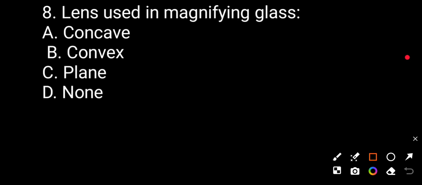Question number 8. The lens used in a magnifying glass is: option A concave, option B convex, option C plane, option D none. The correct answer is B, convex.